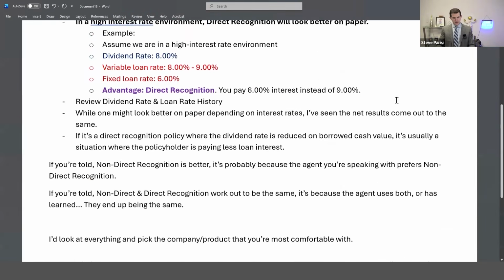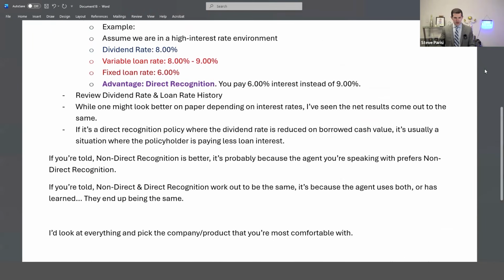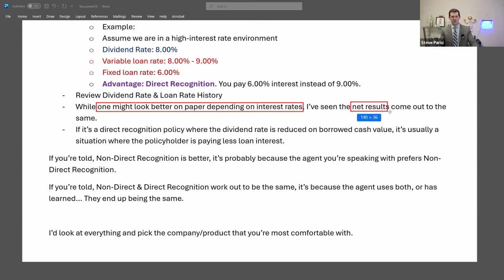So here's what I would say. Non-direct versus direct recognition. One is always going to look better than the other on paper, depending on the interest rate environment. But what I have seen when I've examined the net results with actual policies or looked at case studies similar to the one we just looked at is that the net results come out almost identical, or they are so close to each other.